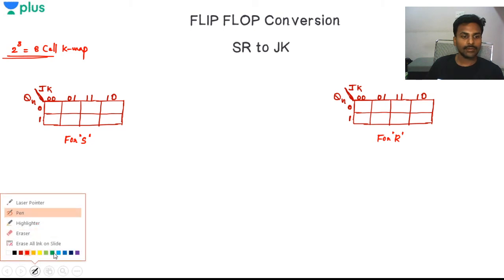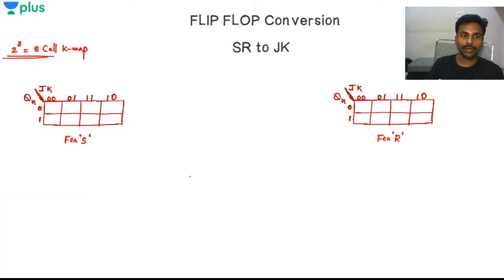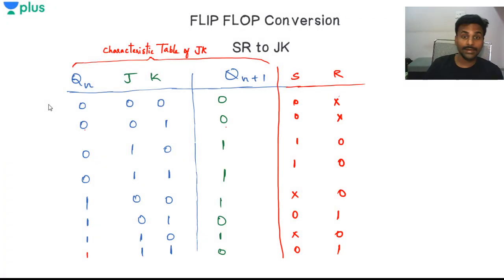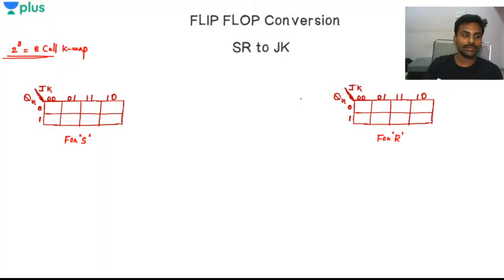S and R, I have two values S and R. I have to find out for Qn is 0, J is 0, K is 0. So what is happening when Qn is 0, J is 0, K is 0? What will happen in this cell to the S value? S is 0 right now, right? So S is 0 means I have to put it in the cell, so we will write that value, S equals 0. Right, so that is what I will be writing. See, Qn is 0, J is 0, K is 1.